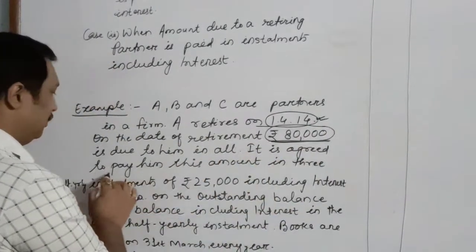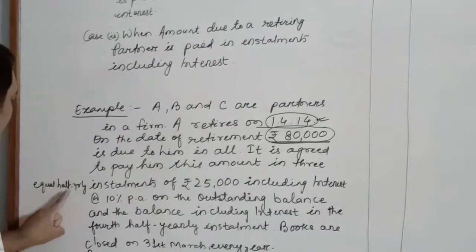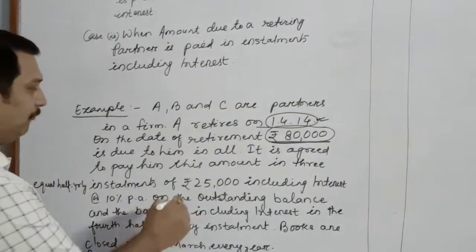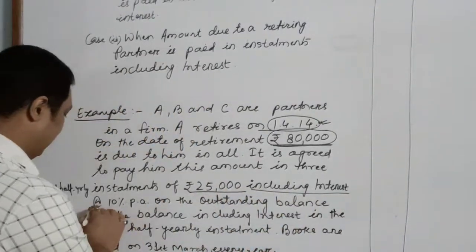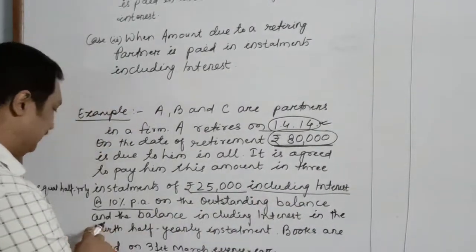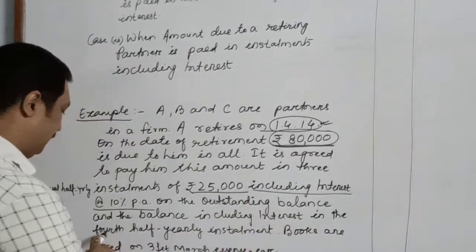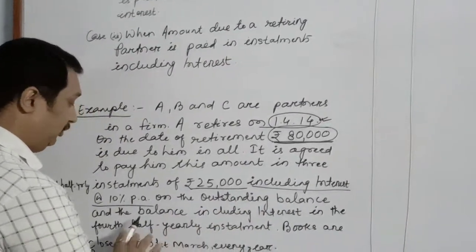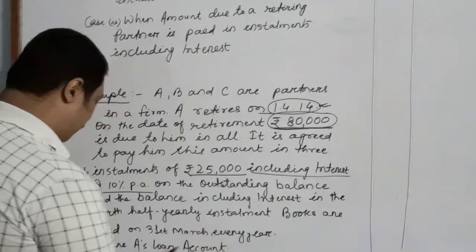It is agreed to pay him this amount in 3 equal half yearly installments of rupees 25,000, including interest at the rate of 10% per annum on the outstanding balance, and the balance including interest in the fourth half yearly installment. Books are closed on 31st March every year.